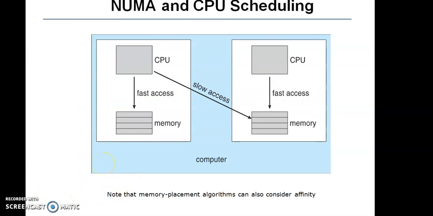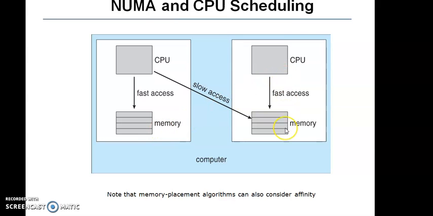Let us see CPU scheduling in the NUMA architecture, or non-uniform memory access. The opposite of NUMA is UMA, that is uniform memory access. As shown in the diagram, there are two processors, CPU1 and CPU2, and each CPU has its own memory.